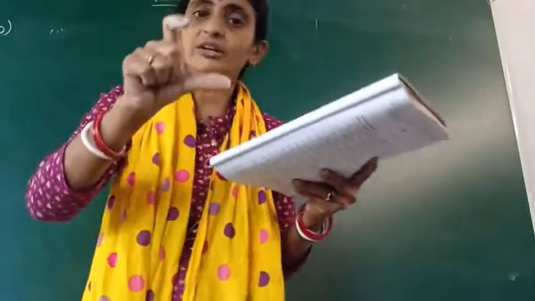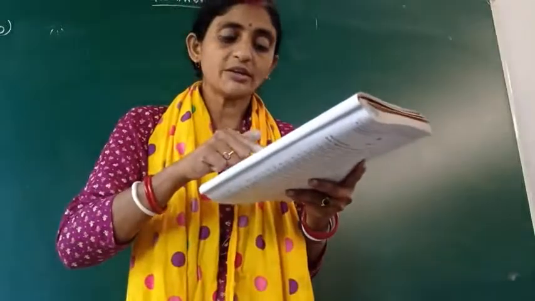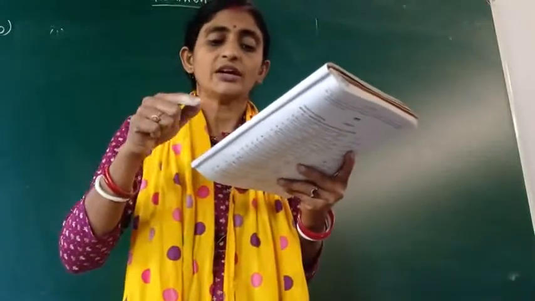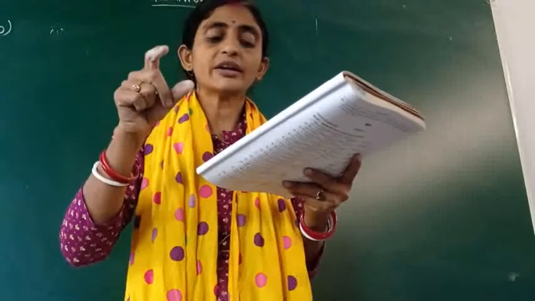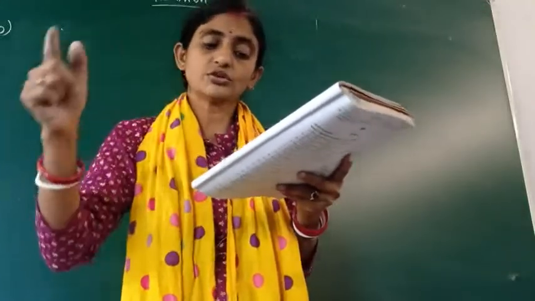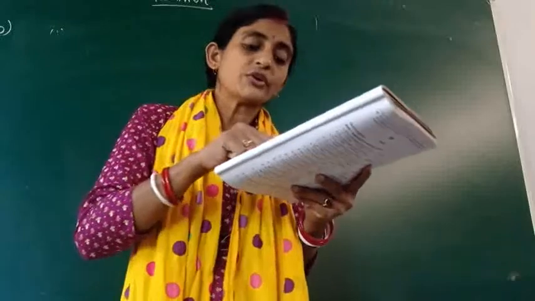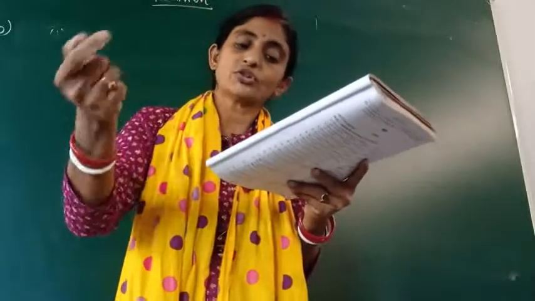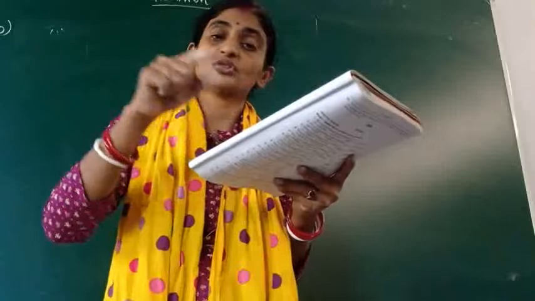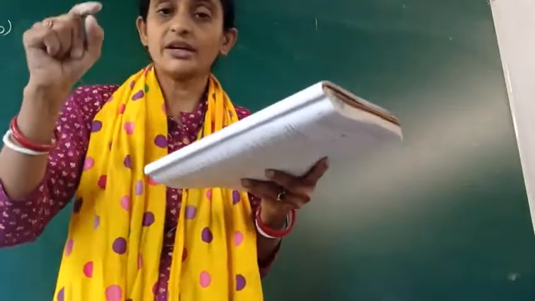So one big number you will get which will be divided by 25, 40 and 60, and in each case it will leave a remainder of 9. Suppose that number is divided by 25, there also you will get 9 as remainder. If you divide it by 40, there also you will get the same number 9 as remainder, and if you divide it by 60, there also you will get 9 as remainder.